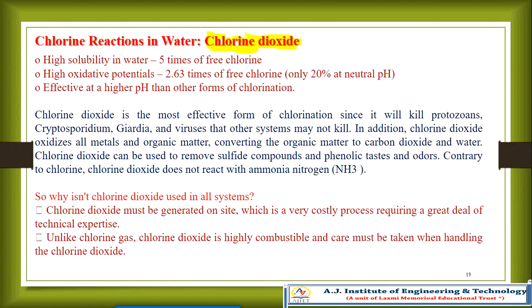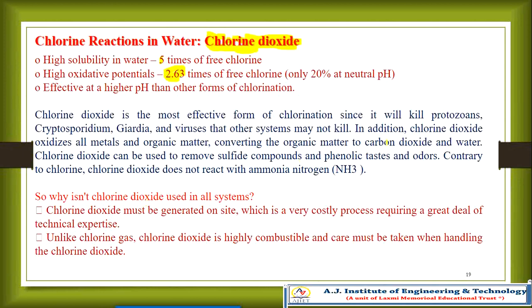Solubility is higher in chlorine dioxide because of the dioxide oxygen. It has high oxidative potential, 2.63 times that of free chlorine, and it is effective at neutral pH, unlike other forms, where only 20% is effective at neutral pH.